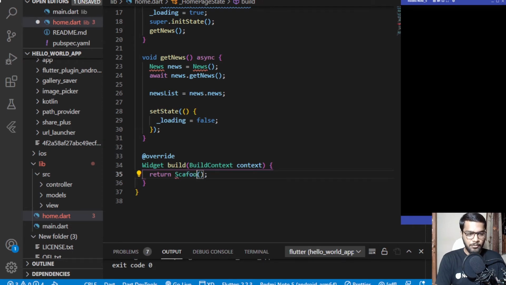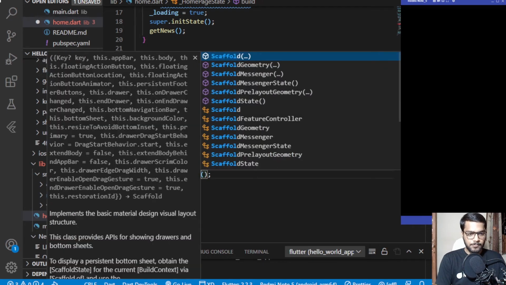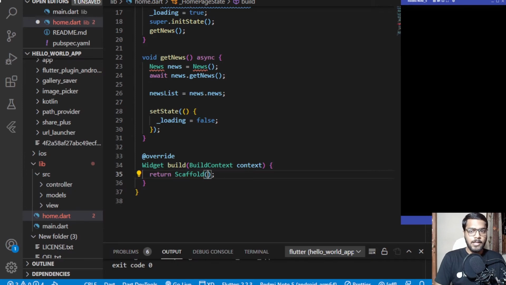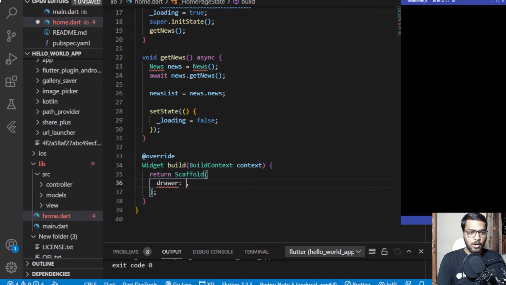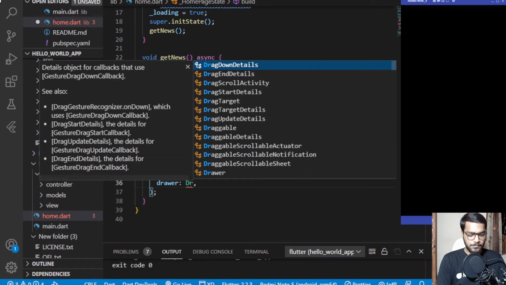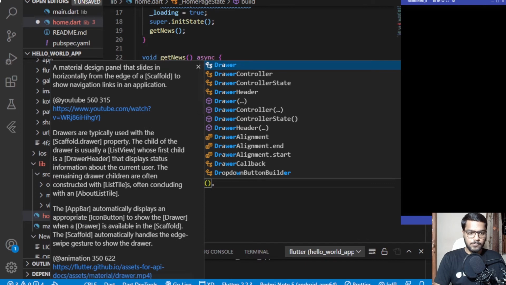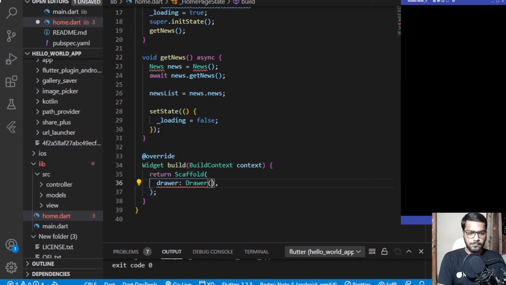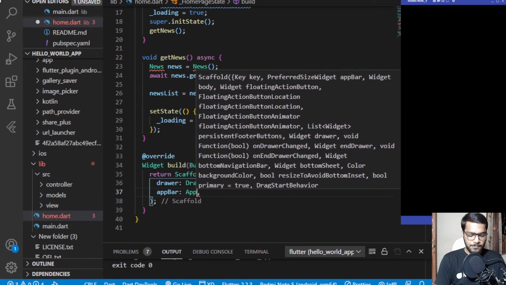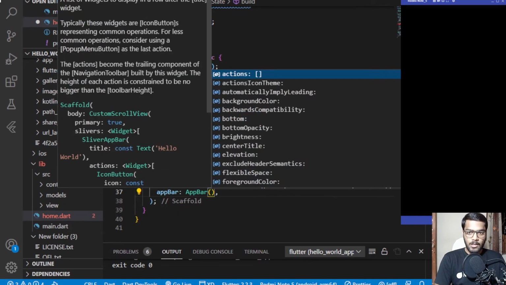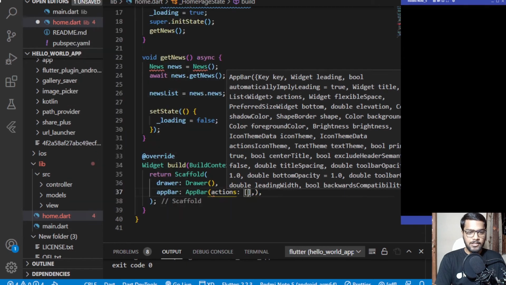to scaffold, and inside scaffold we are having a drawer, so I'll be adding an empty drawer for now. And after this drawer, adding an app bar as well. This app bar will be taking an action.